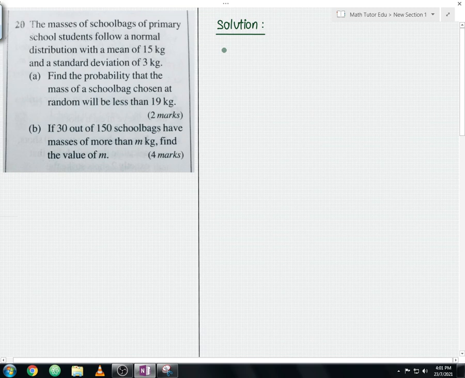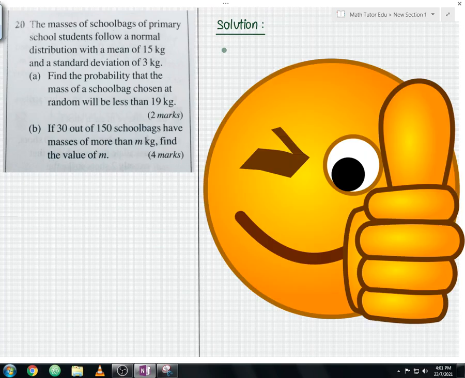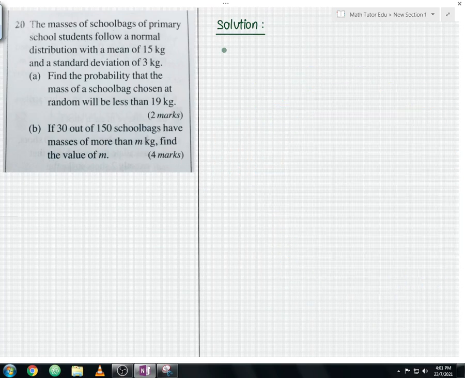So I hope that you will attempt this question in the future. If you could manage to solve this question, a big thumbs up to you guys. But if you can't solve this question, no worries. I'm going to show you the step-by-step working and the solutions. So without further delay, let us start to solve the question. Let us begin our discussion for the question part A, where they ask us to find the probability that the mass of a school bag chosen at random will be less than 19 kg.